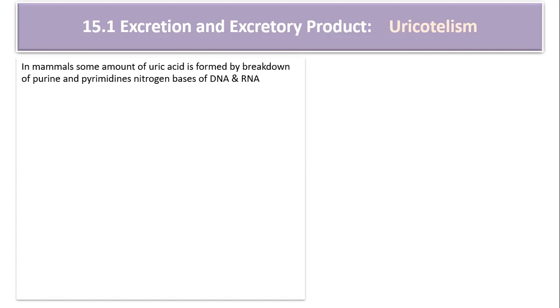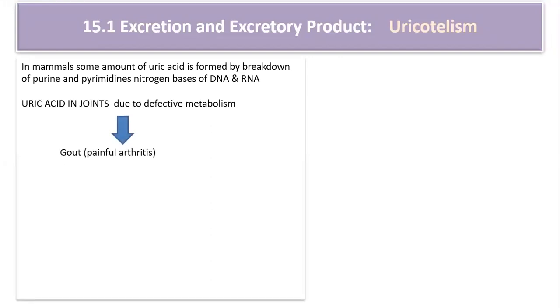In mammals, some amount of uric acid is formed by the breakdown of purines and pyrimidines. If there is abnormal uric acid metabolism, it can result in the accumulation of uric acid in the joint, and that results in a disease called gout.